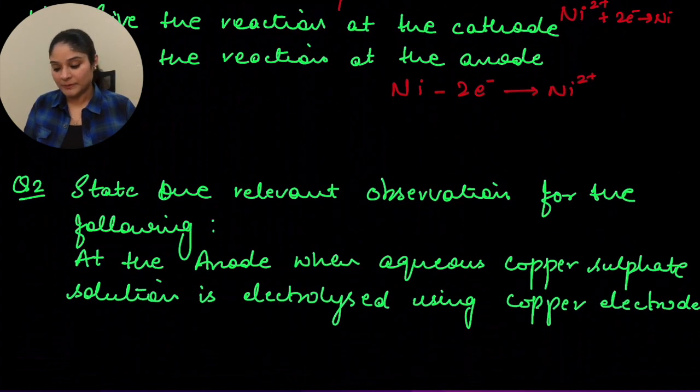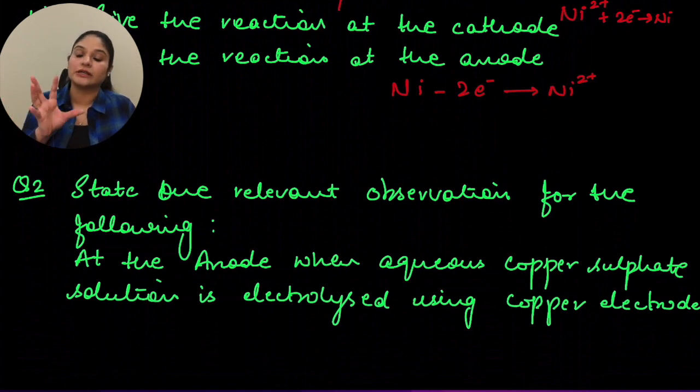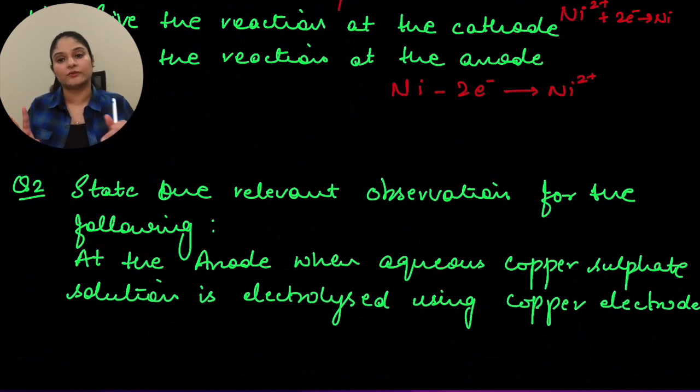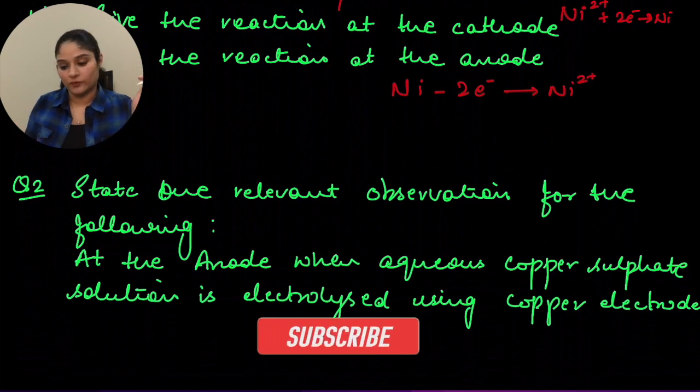Let's move to the next one. State one relevant observation for the following: at the anode, when aqueous copper sulfate solution is electrolyzed using copper electrodes. In this case, you can give any of the observations from the entire experiment. Either you can give that the anode size decreases and cathode size increases. You're using copper electrodes, right? So there is no observation in the electrolyte here. You can just go either with the anode size decreasing or cathode size increasing. Any one of those would work.